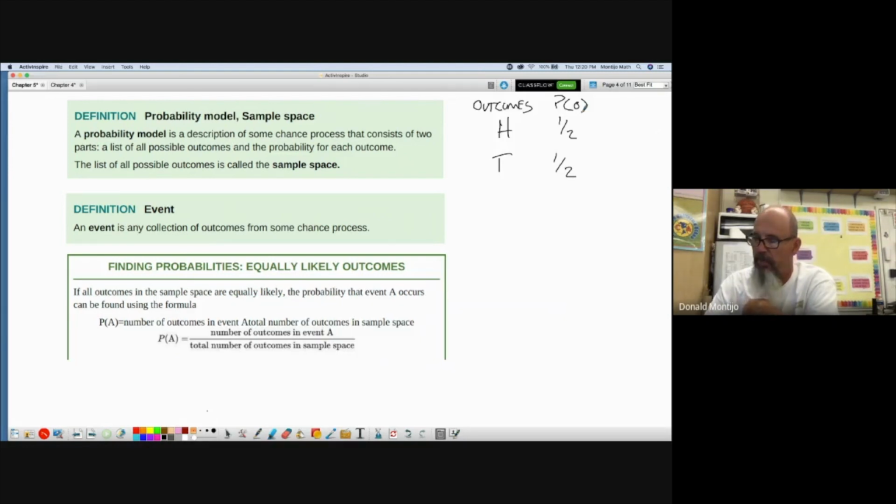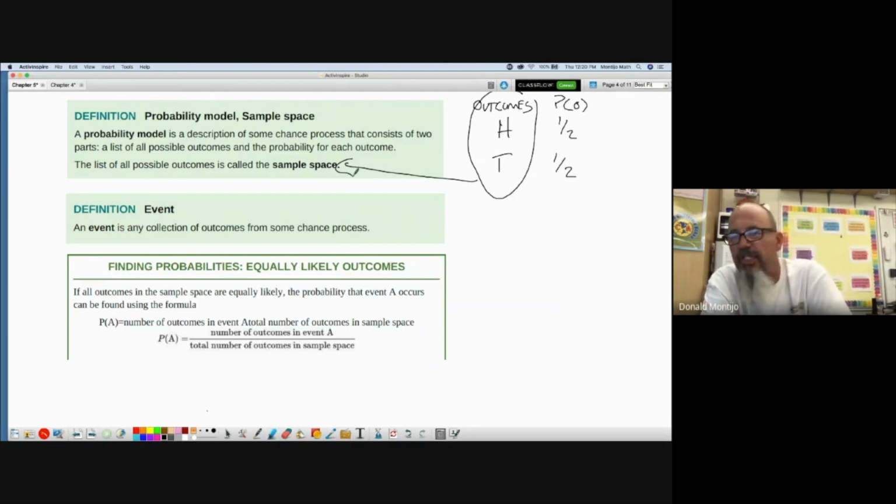The list of all possible outcomes is called the sample space. So when they ask you the sample space, you would have to list out everything that could possibly happen. If you think about the sophomores, juniors, and seniors that we tried to simulate previously, the sample space would be sophomores, juniors, and seniors, the list of all possible outcomes, and then the probability that corresponds to each of those outcomes. So very important.